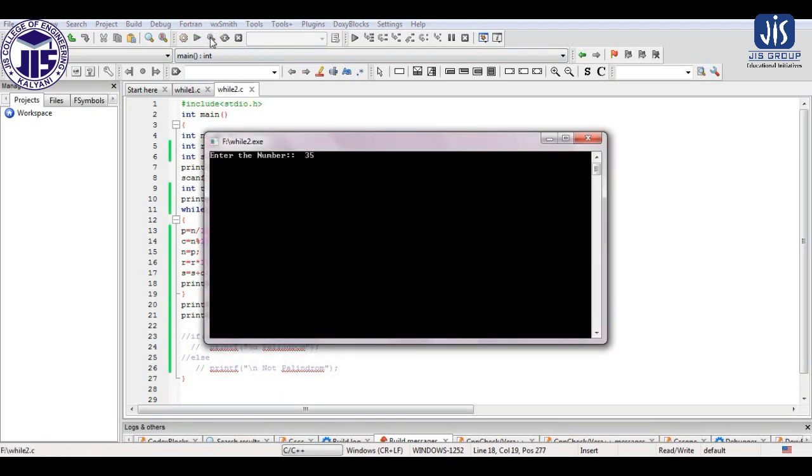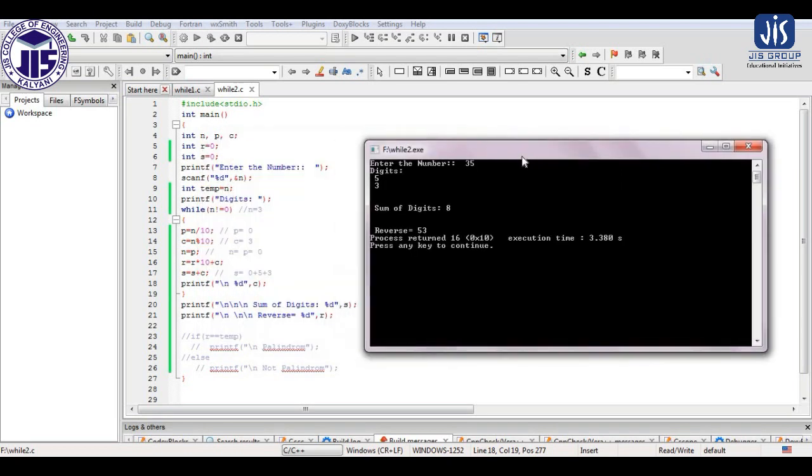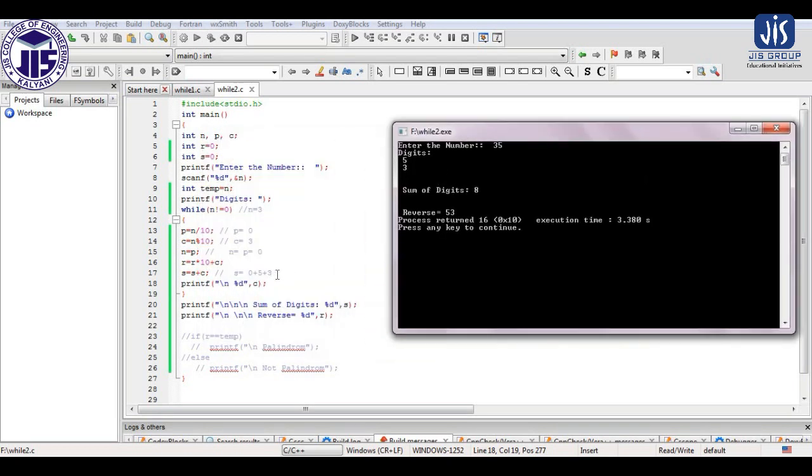So I have taken 35. As you see, the digits 5 and 3 get printed, that I was just discussing, and the sum is 5 plus 3, so it is 8. So this is my number 35 that we have done. And in similar logic we can perform the reverse also.